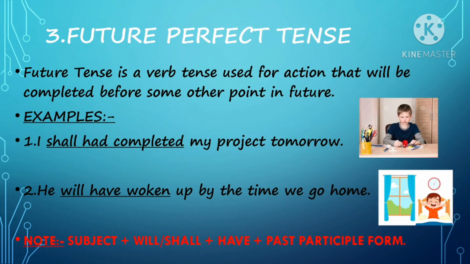An action that will be completed before a specific time in the future, or before another action in the future, is known as future perfect tense. To frame future perfect tense sentences, we should use will or shall plus have plus the past participle form.